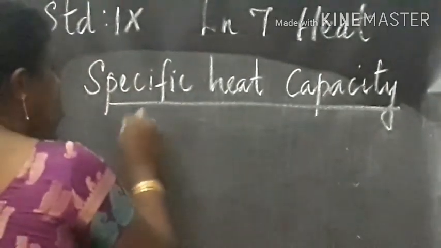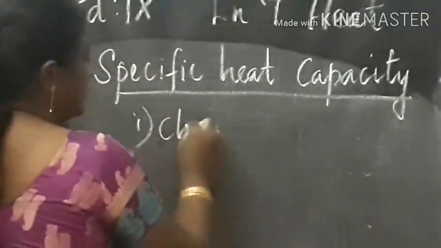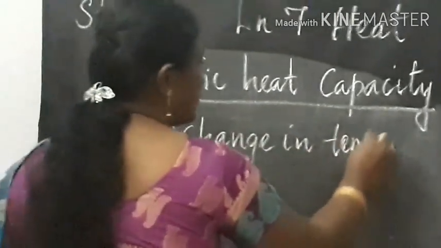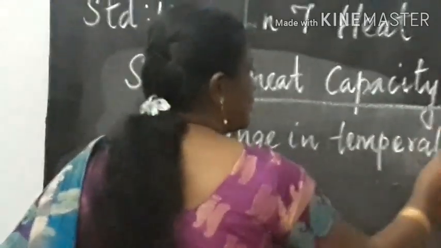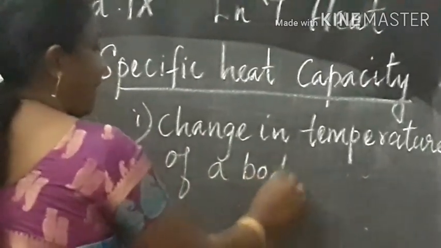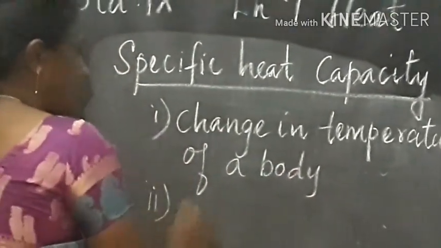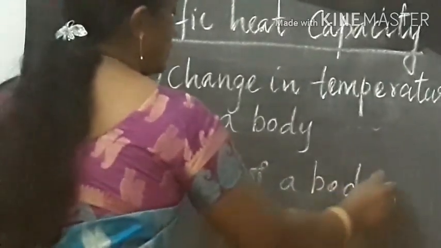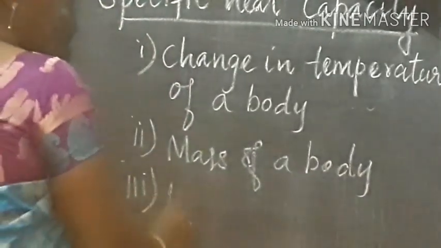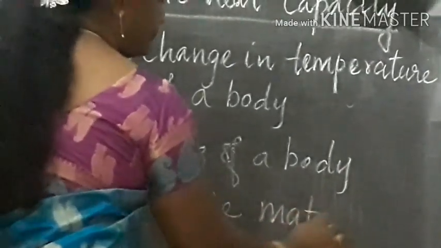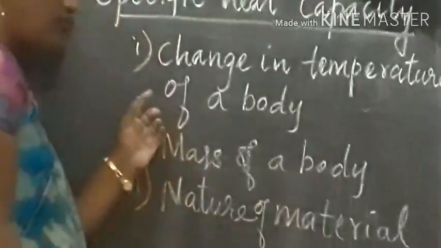The first one is the change in temperature of a body, then the mass of a body, and then the nature of the material of a body.